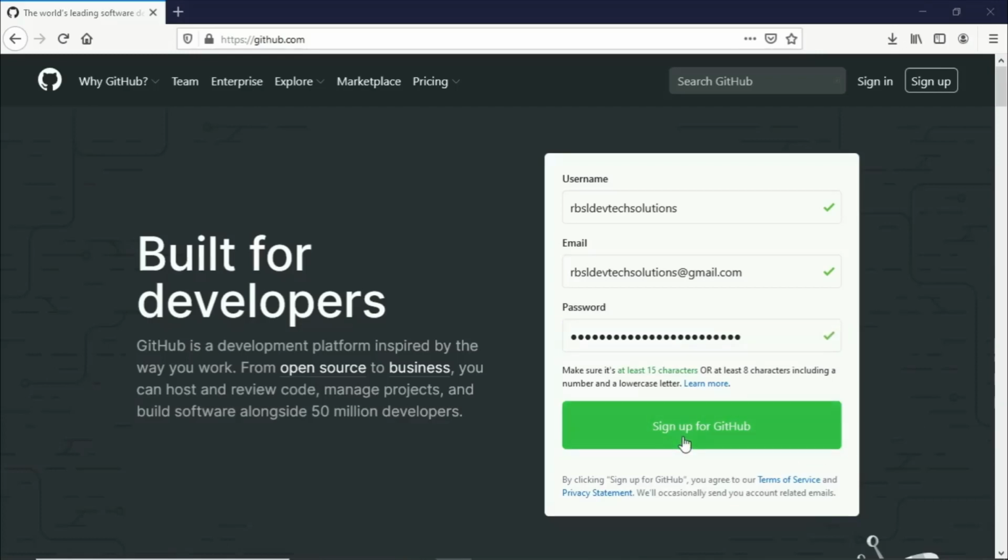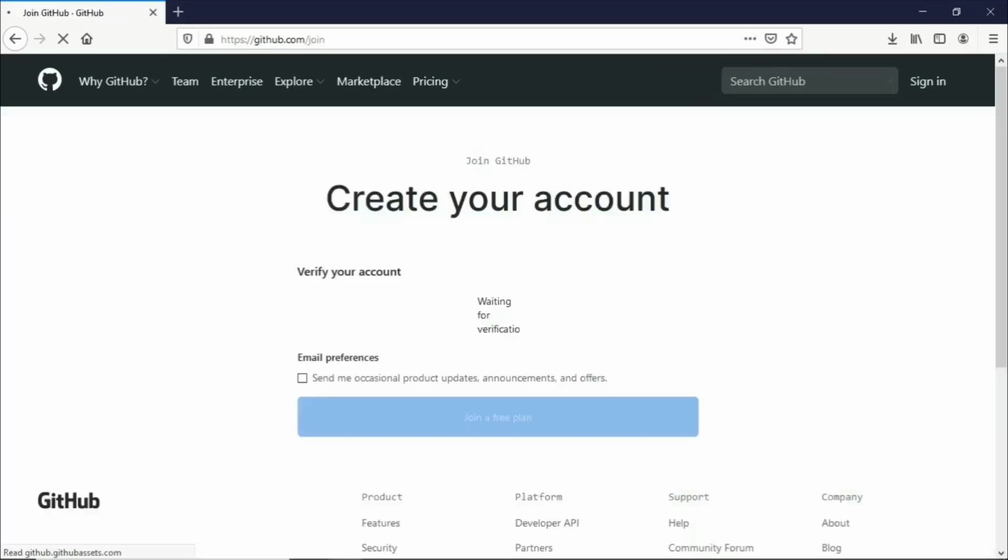So let me go and click on the sign up button here. And now we will be redirected to the page from where we will need to verify our account.